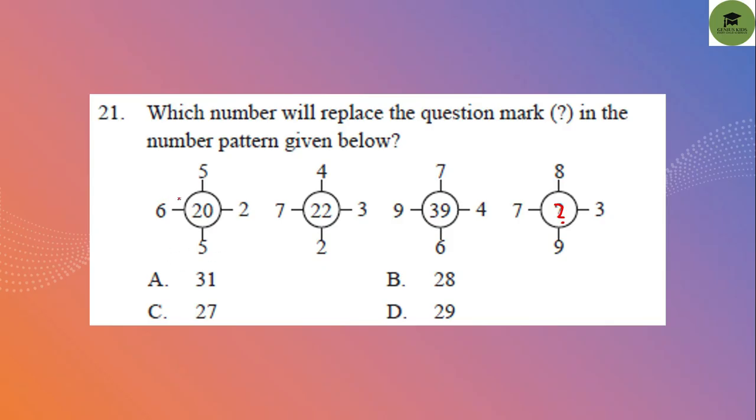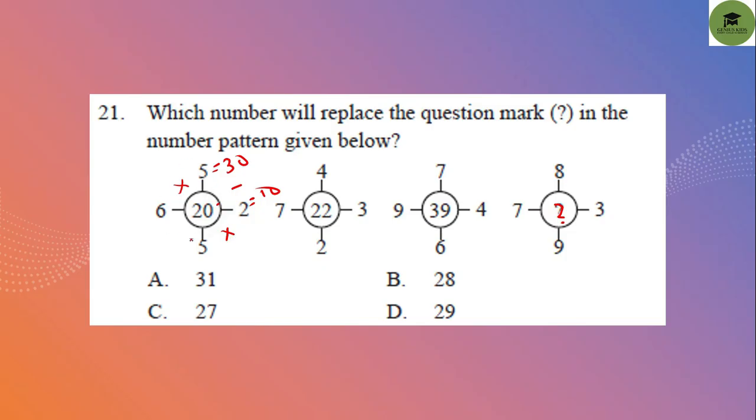If we multiply 6 into 5, it will give you 30. And if we multiply 5 into 2, it will give you 10. So 30 minus 10 will give you 20.